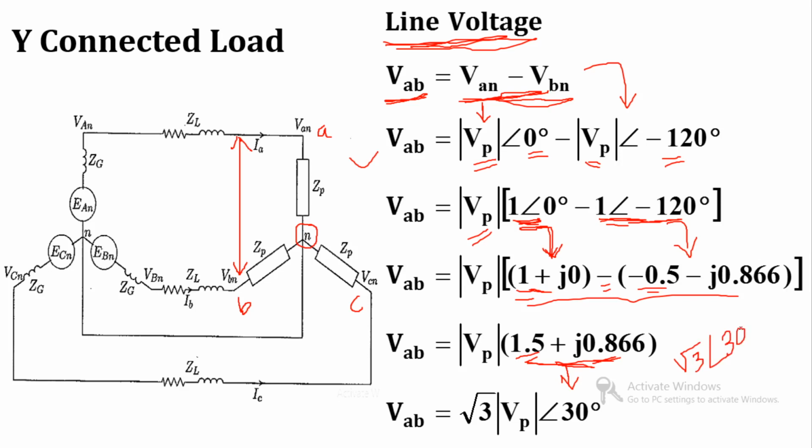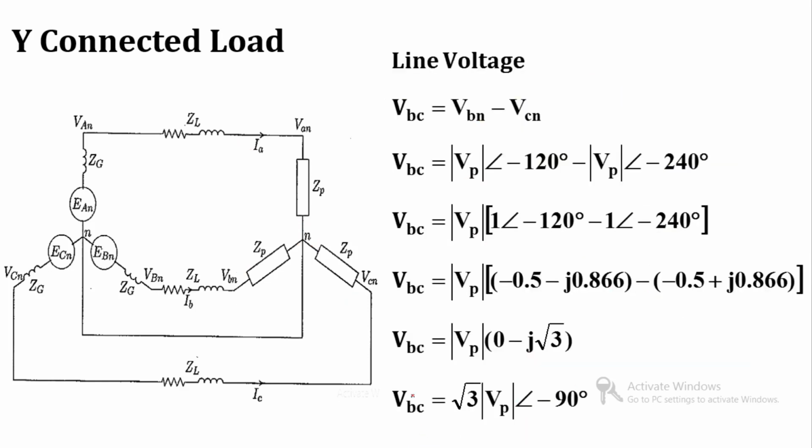You can check this conversion in your scientific calculator. So 1.5 plus J 0.866 in polar form is root 3 at an angle 30 degree. So VAB is equal to root 3 times VP at an angle 30 degree. Line voltage is equal to root 3 times mod VP at an angle 30 degree. So this is the line voltage AB.